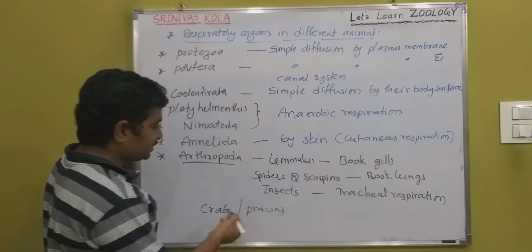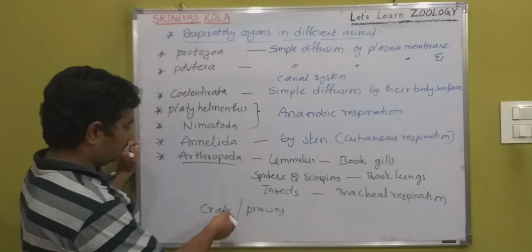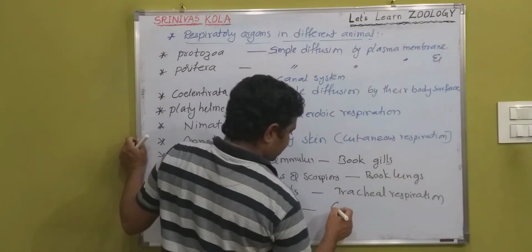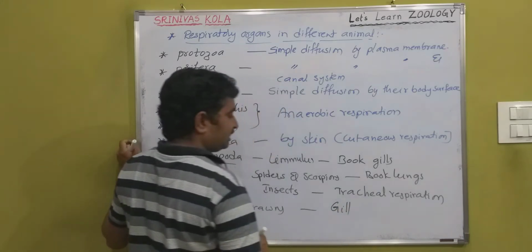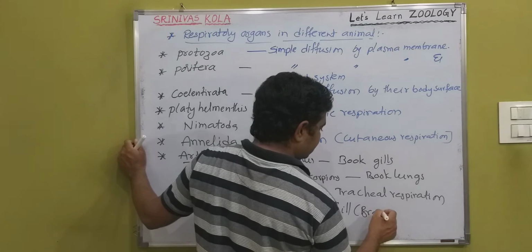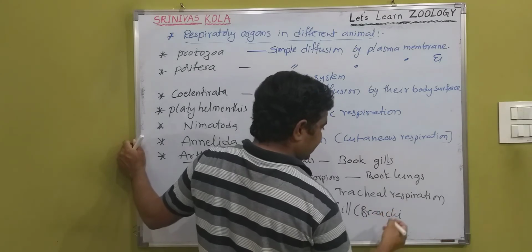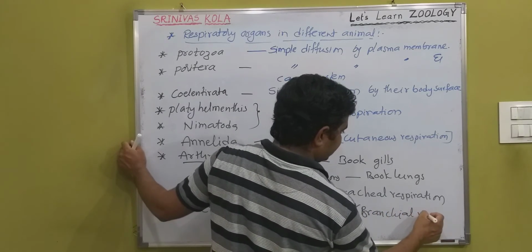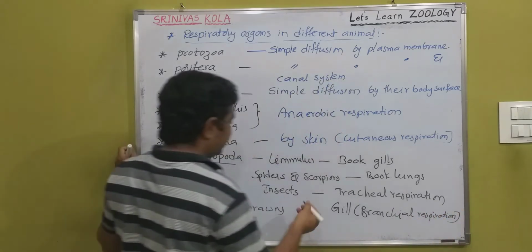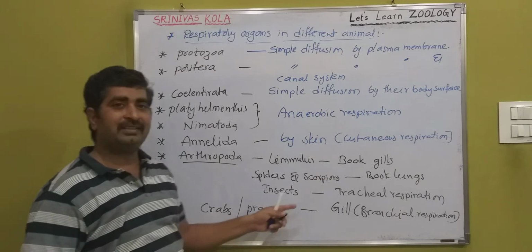Crabs and prawns belong to crustacea. Here the respiratory organs are gills, and this is also known as branchial respiration. Branchus means gill. It depends upon the animal and its habitat.